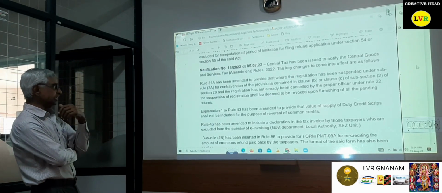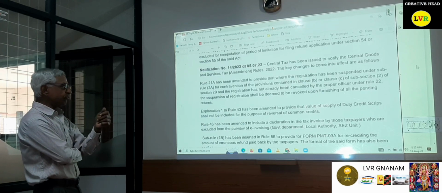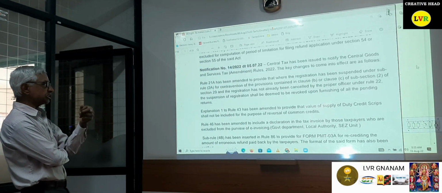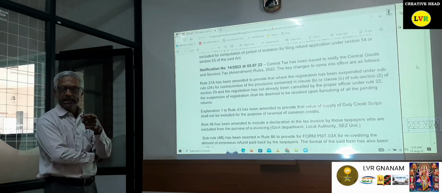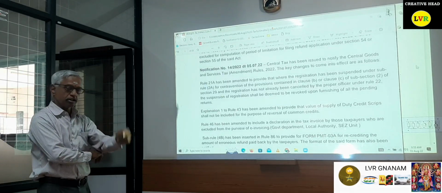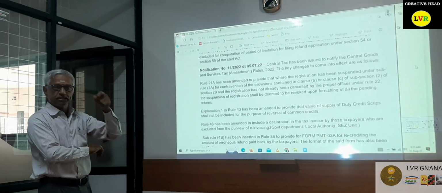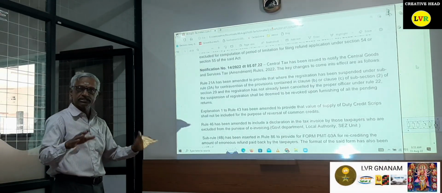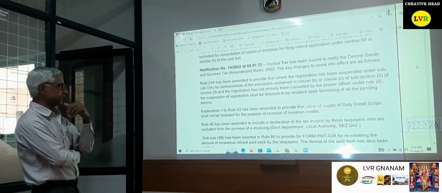Explanation to Rule 43(1) has been amended to provide that the value of supply of duty credit slips shall not be included for the purpose of reversal of common credit. It is an exempted sale, but it will not be calculated for the purpose of exempted sales, because for these exempted sales the ITC reversal need not be taken.